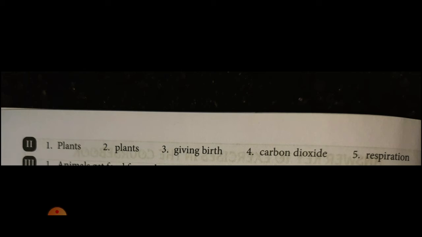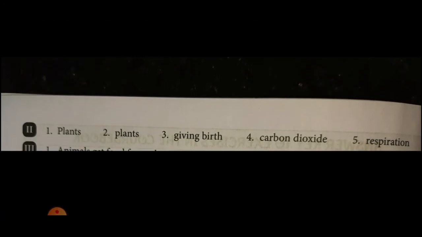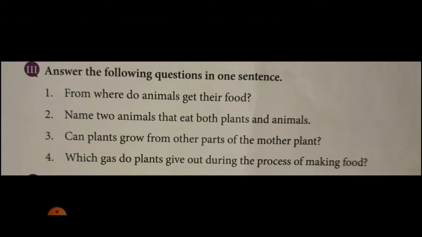Okay. This part is also over. Dear children, sometimes I may be speedy, no problem, you can pause the video, then write without mistake. Okay? Then we can move to the third question.